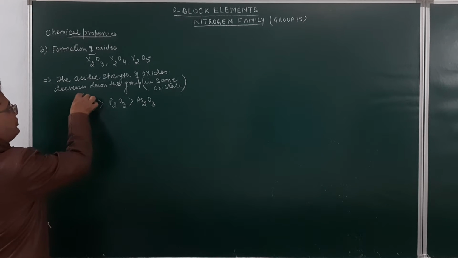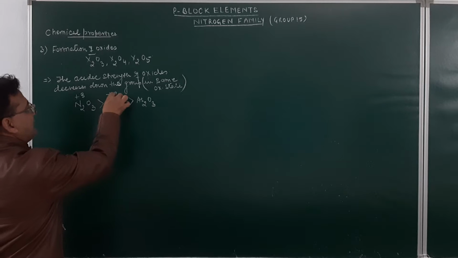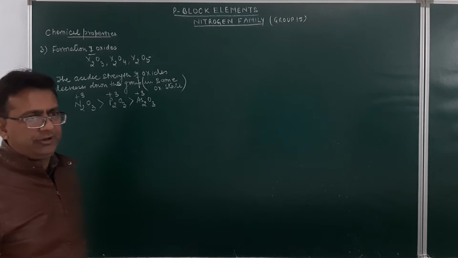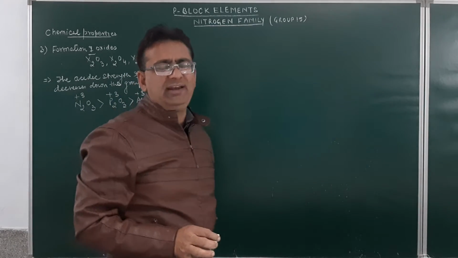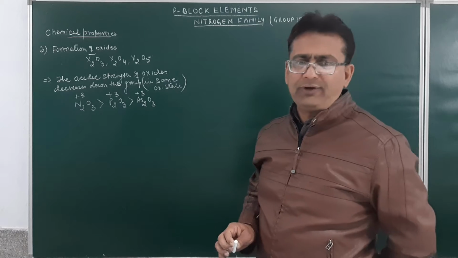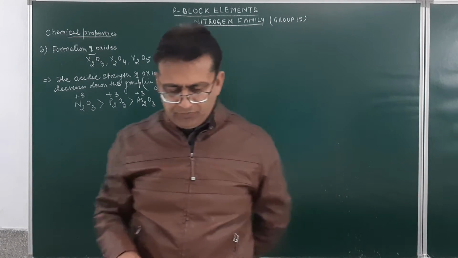This is in the plus 3 oxidation state, this again is in the plus 3 state, and this again is in the plus 3 state. So, if the oxides of the various elements are in the same oxidation state, then the acidic strength of the oxides goes on decreasing on moving down the group.